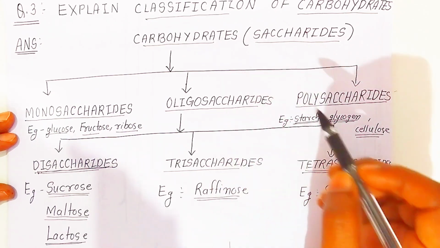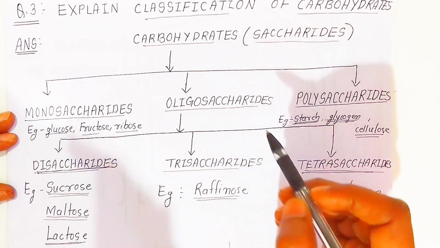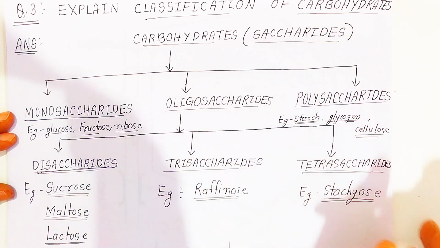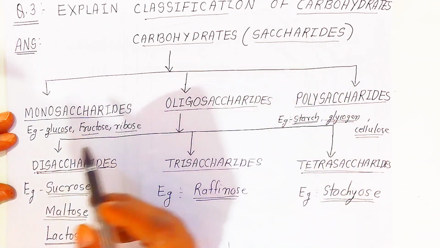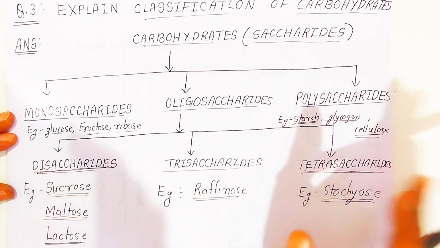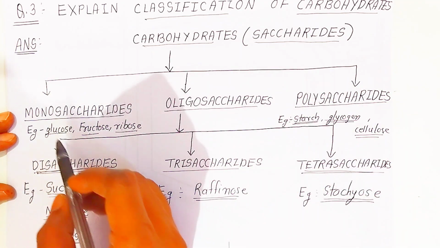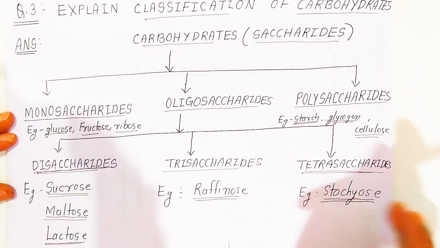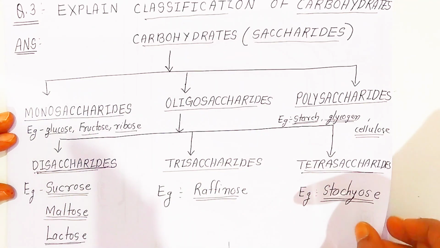So this way, students, you have to understand the classification of carbohydrates along with the examples. Examples are very important, students. In the MHT-CET examination, sometimes they may ask this type of classification. You should know which molecules belong to which saccharides. So you have to learn the definitions along with the examples.